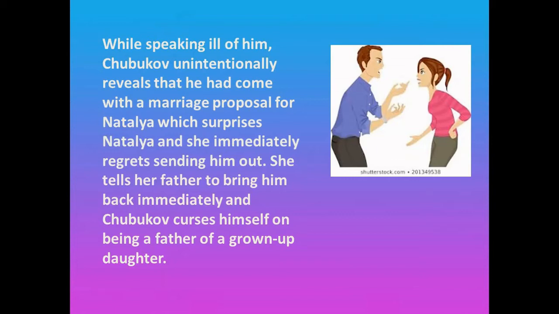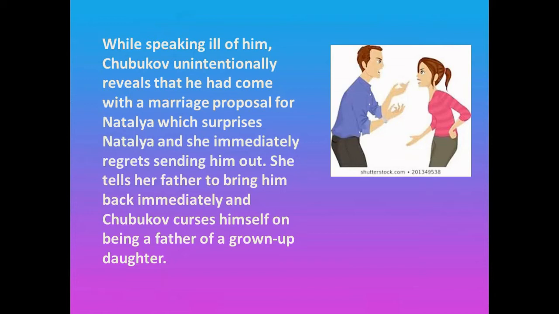So this is what happens. Okay, now father and daughter are left alone on the stage because they have already thrown Lumov out of their house. So Lumov is not there on the stage. Now what happens? They start talking and they are quite angry at Lumov. So obviously they are speaking ill of him.